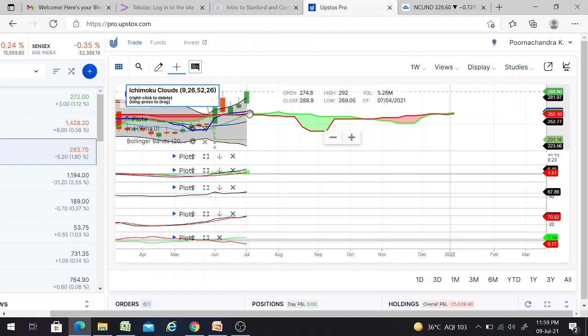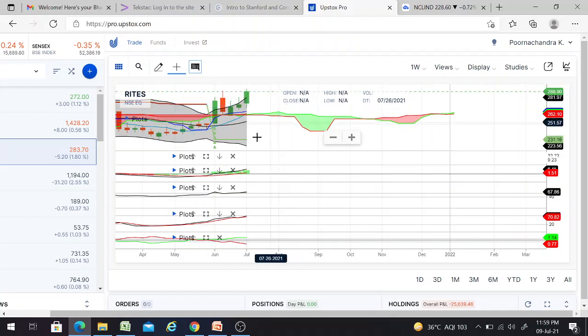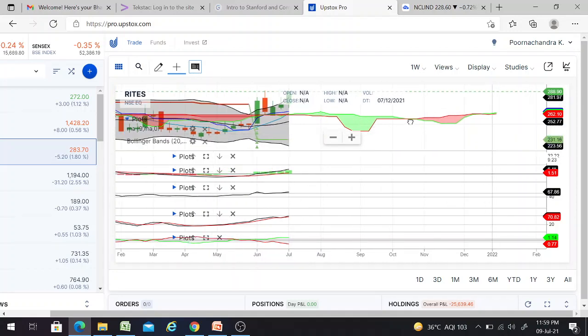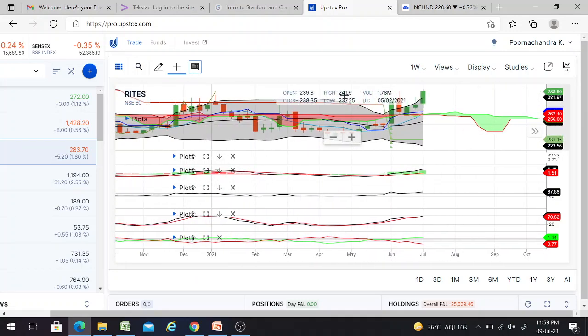And if you can see, the dark blue line is above the black color line, and the sky blue color line is not above the red color line, so we'll cancel that one. And if you can see, the candles are above the cloud, and the super trend is in green color. And next we need to see the gray color line. Yes, you can see the gray color line is also above the candles.